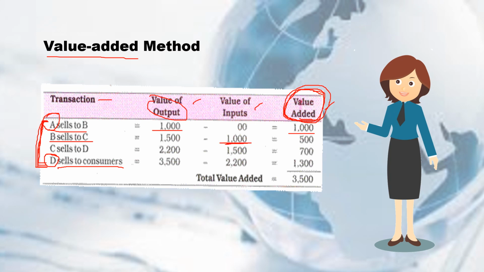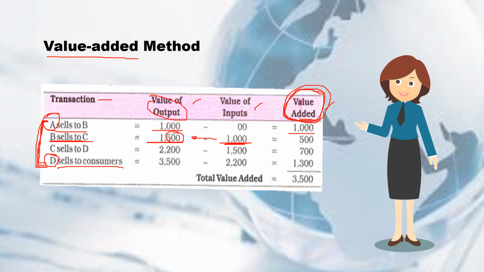So, nag-undergo si B ngayon ng process, halimbawa, yung raw material niya, kinonvert niya into another product ulit na siya niyang ibebenta kay C, ang halaga na ngayon is 1,500. So, yung input niya na 1,000 ay naging 1,500. So, nadagdagan ng value na 500.